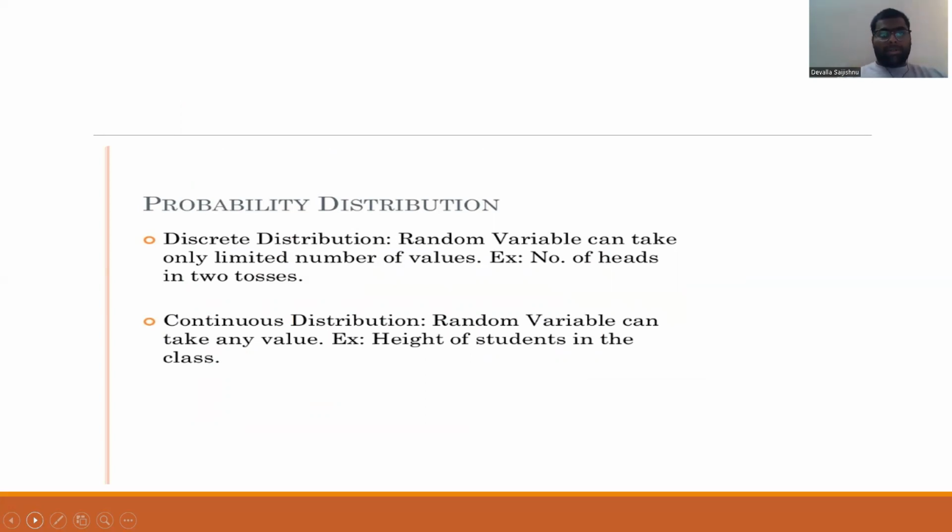Discrete distribution: the random variable can take only a limited number of values. Example, the number of heads in two tosses. Continuous distribution: the random variable can take any value, for example the height of the students in the class.